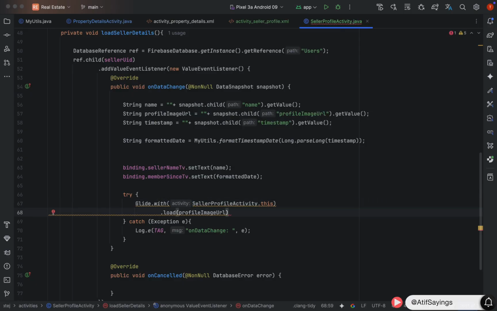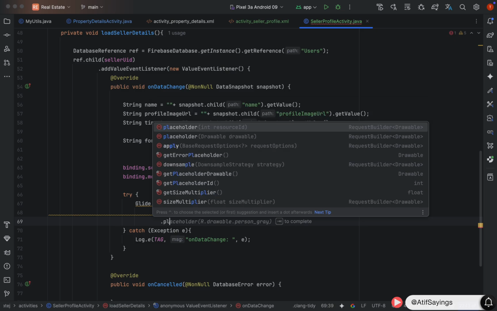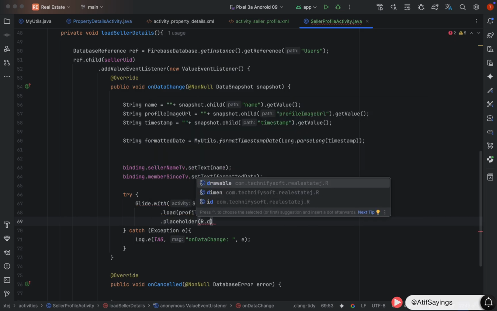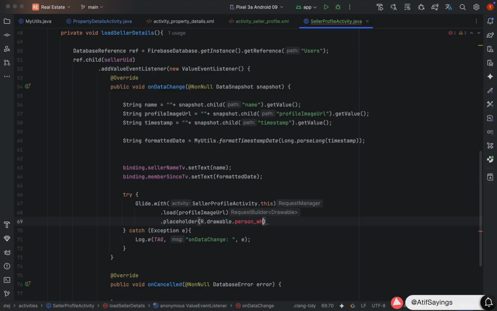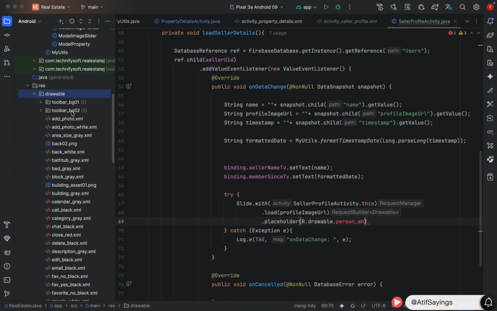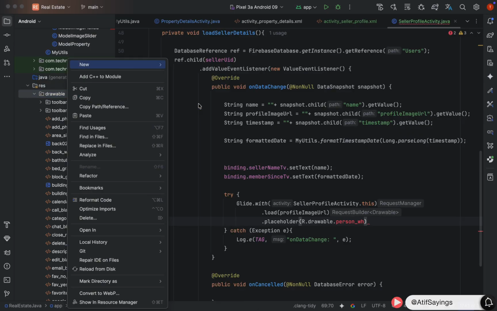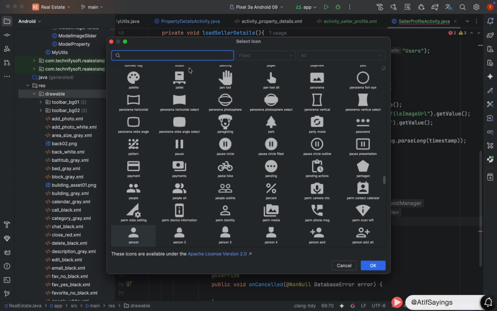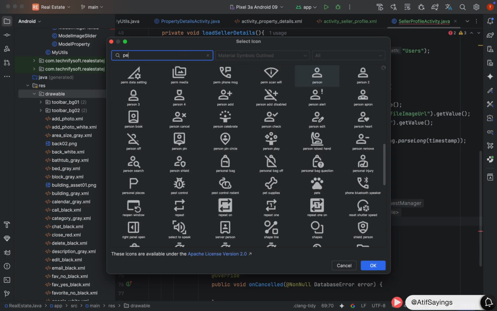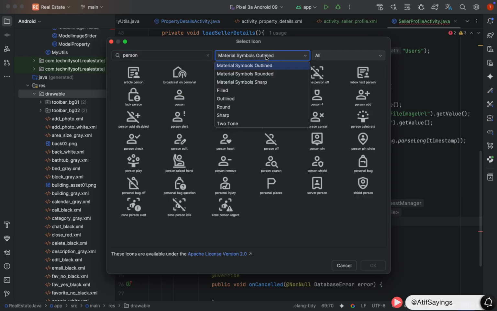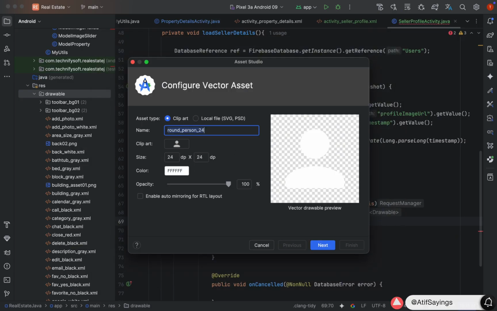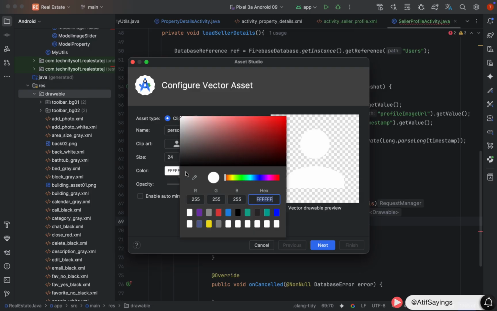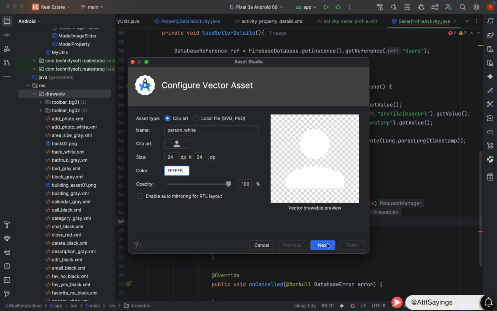Right after that, we will call the function .placeholder that will be used to show a placeholder image that will be shown while the image is being loaded. Since the background color of the image view is gray, we need to show a white icon. Let's create it. Right click on the drawable folder, click New, click Vector Asset, click the clip art icon, search for the icon with name person, choose an icon, click OK, rename the icon with name person_white. Make sure to choose the color white, click Next and Finish.